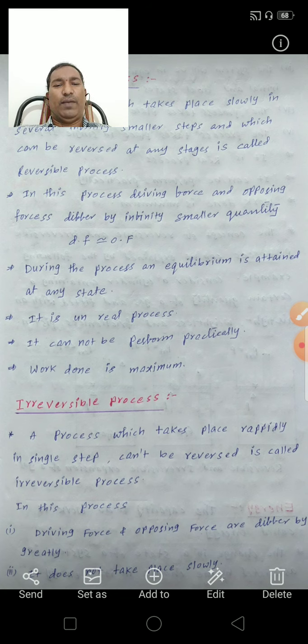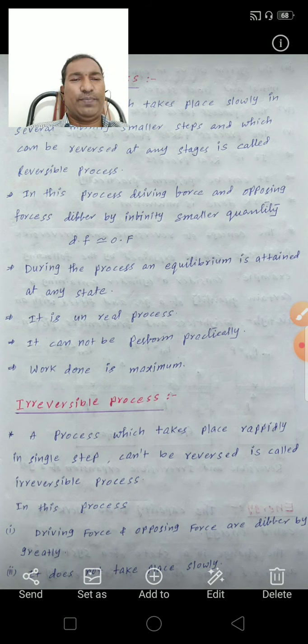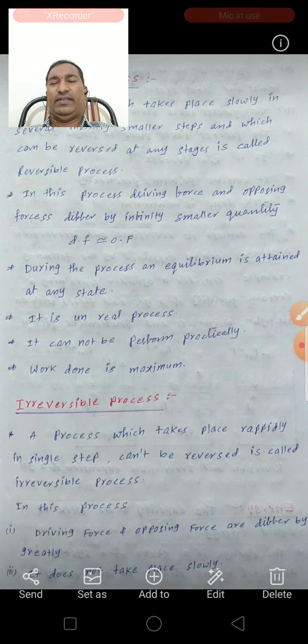Next point, it does not take place slowly. It occurs as a rapid reaction.